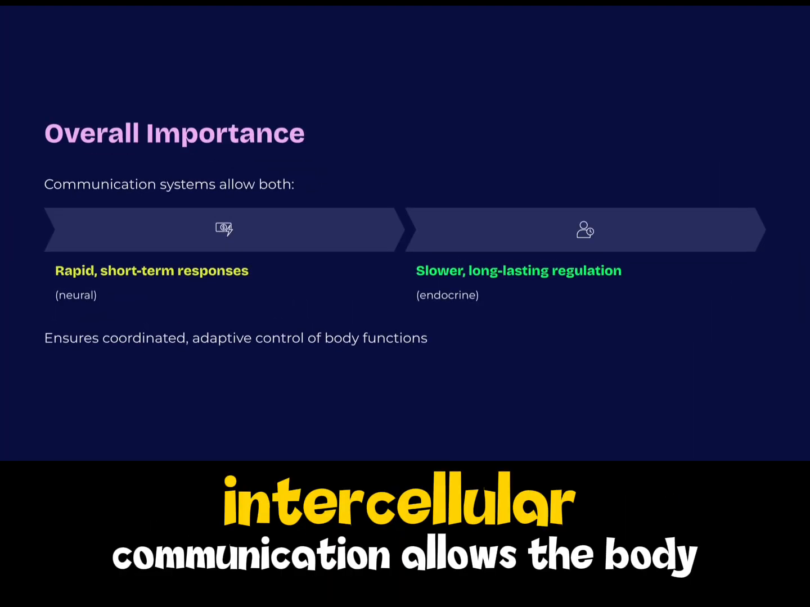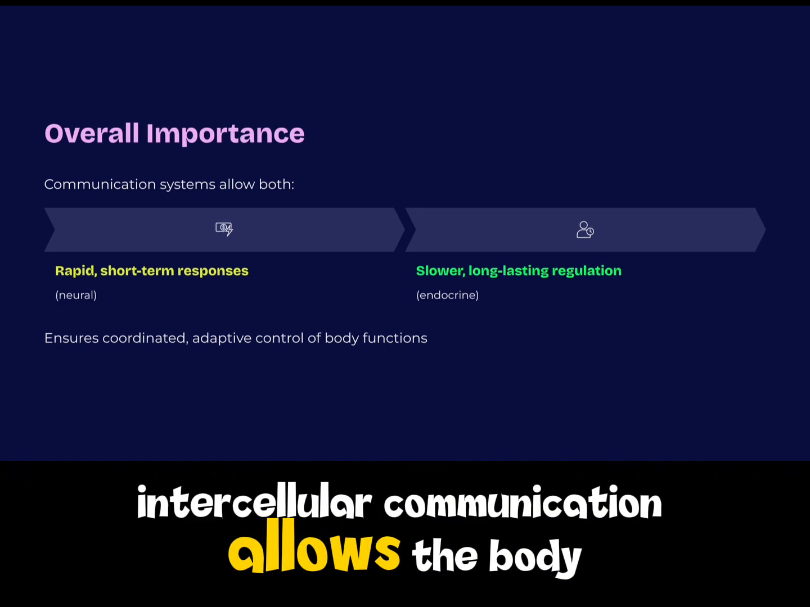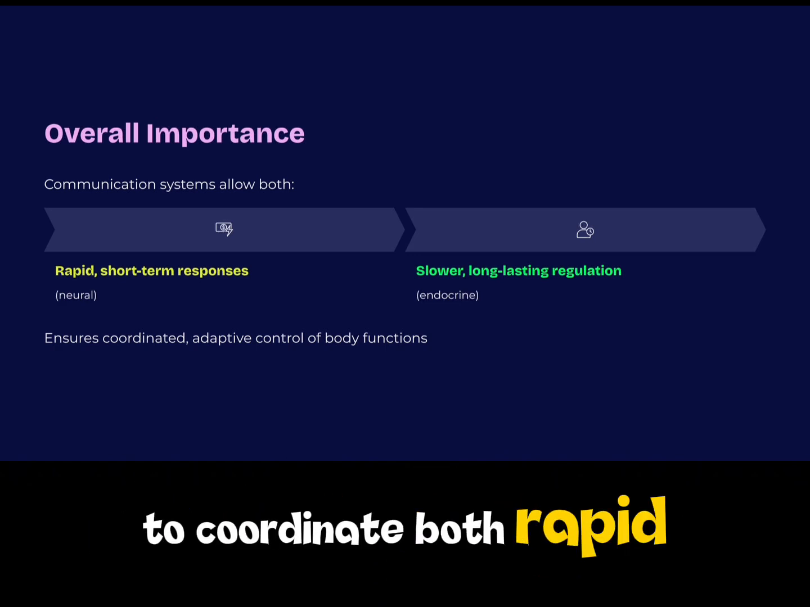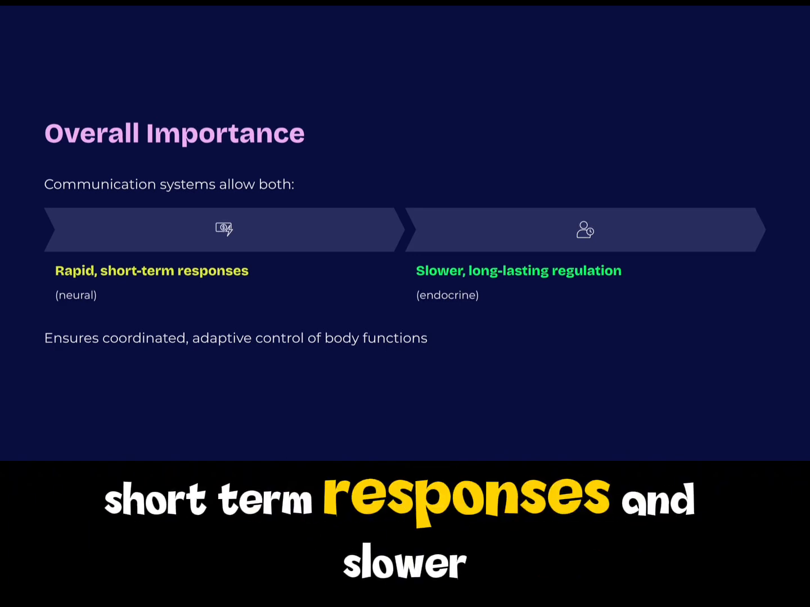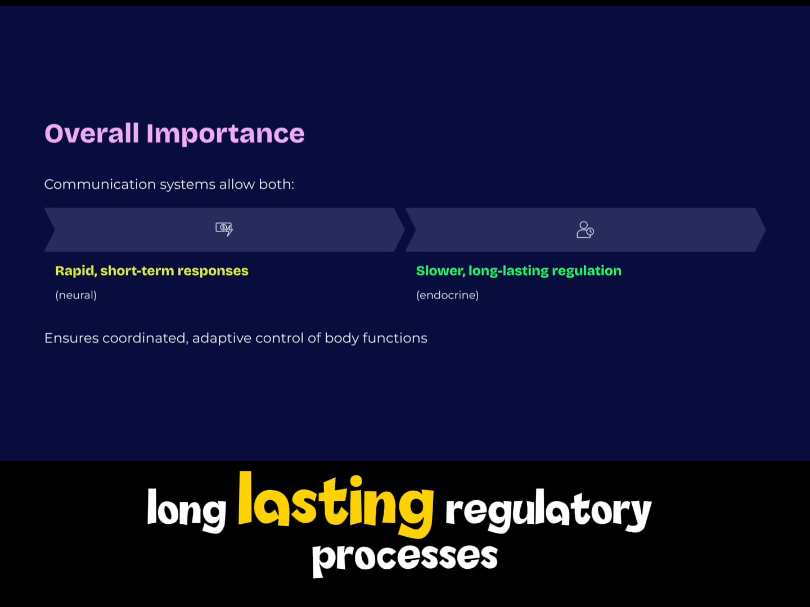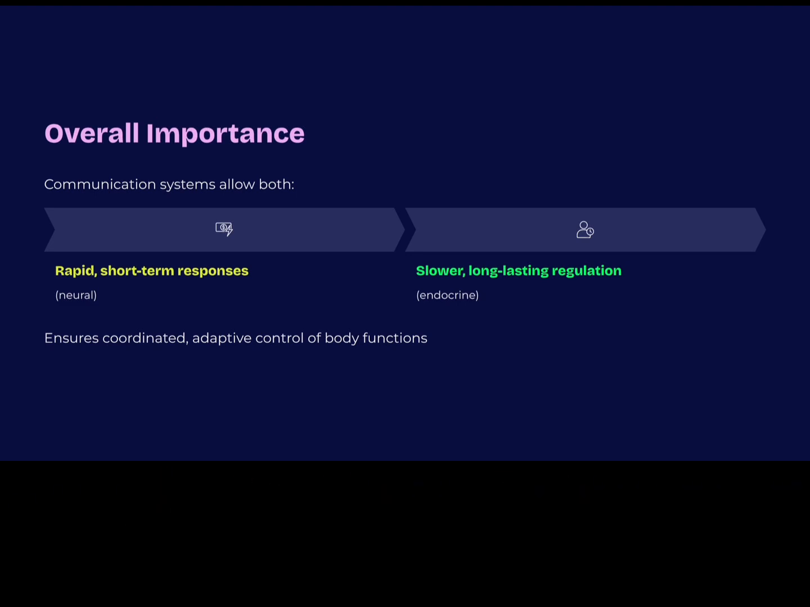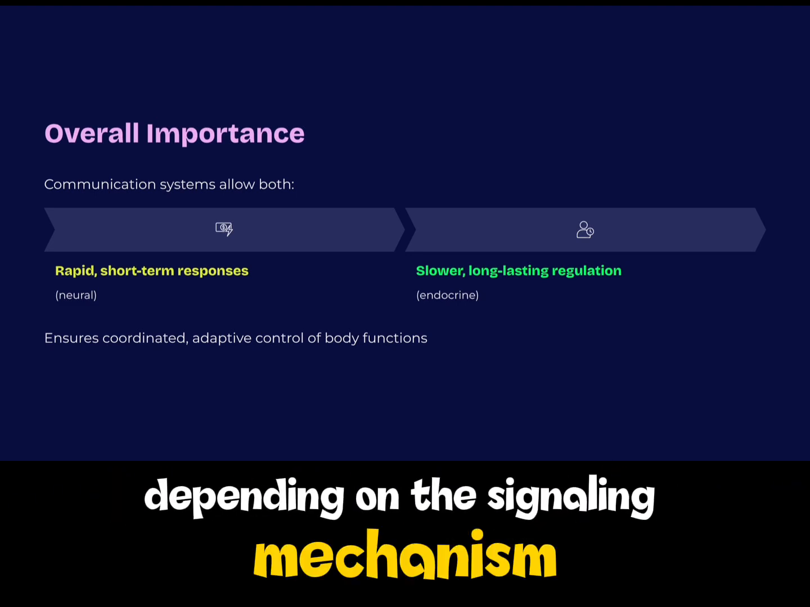Overall, intercellular communication allows the body to coordinate both rapid, short-term responses and slower, long-lasting regulatory processes depending on the signaling mechanism involved.